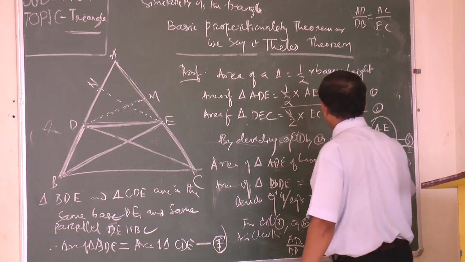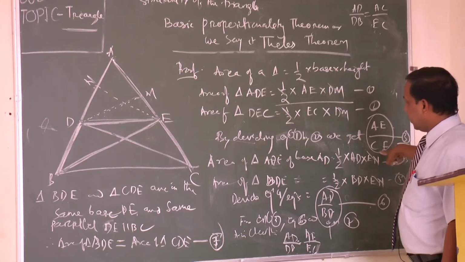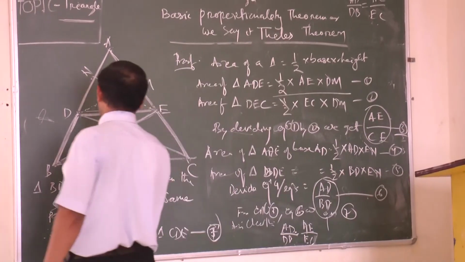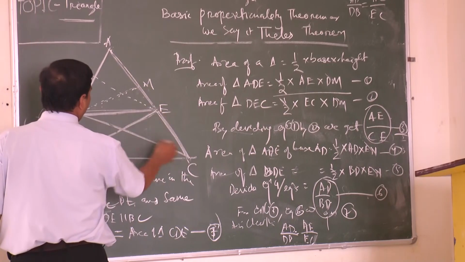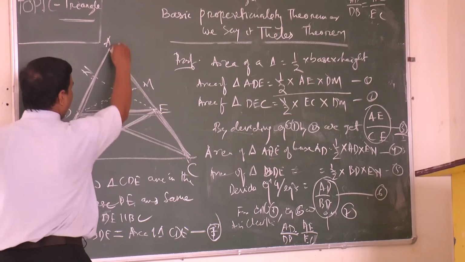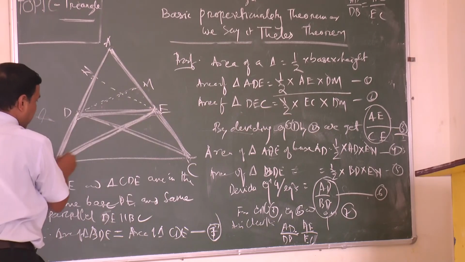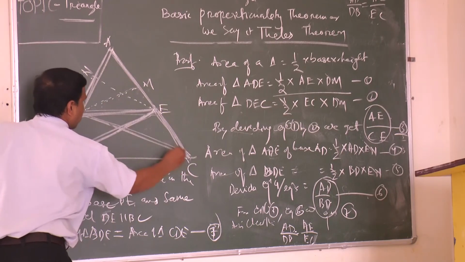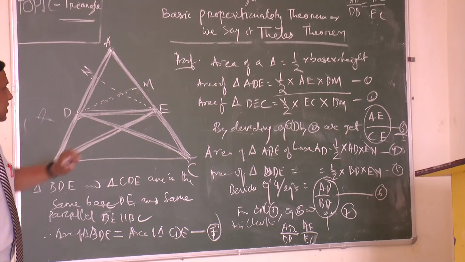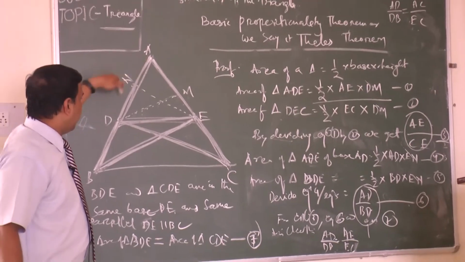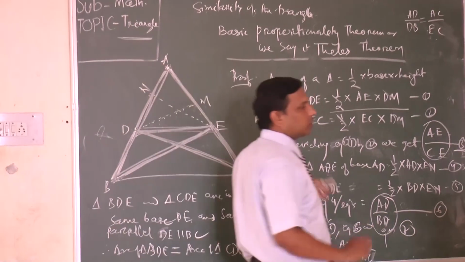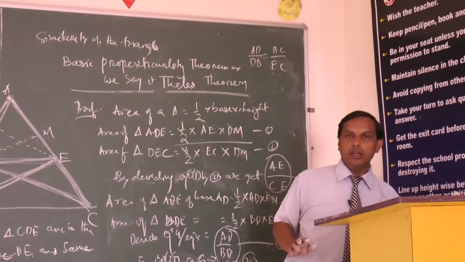Because you see, I have divided these two areas, I am getting AE by EC. I am dividing the two areas, I am getting AD by DB. And we are getting this area is equal to this area, and this is the common area for both. That means area of this bigger triangle is equal to area of this bigger triangle, ACD and ABE. If area is the same, it is very much clear that AD by DB is equal to AE by EC. This is the proof of your Thales theorem or basic proportionality theorem.